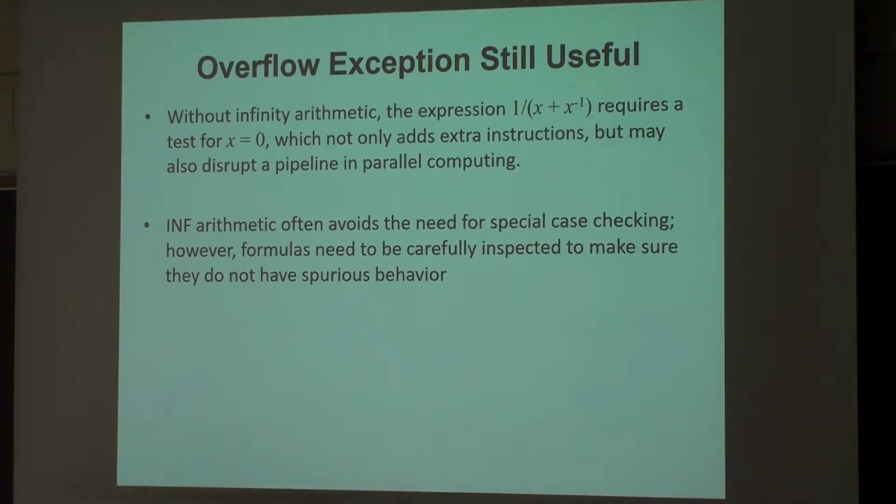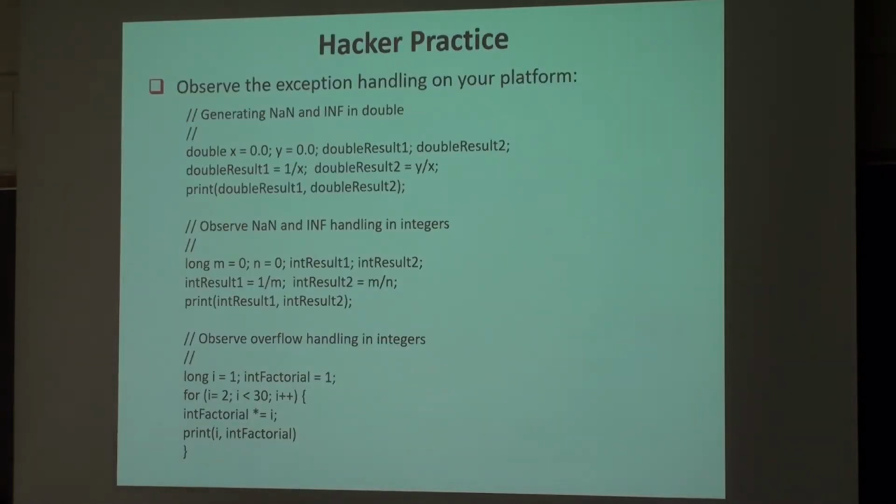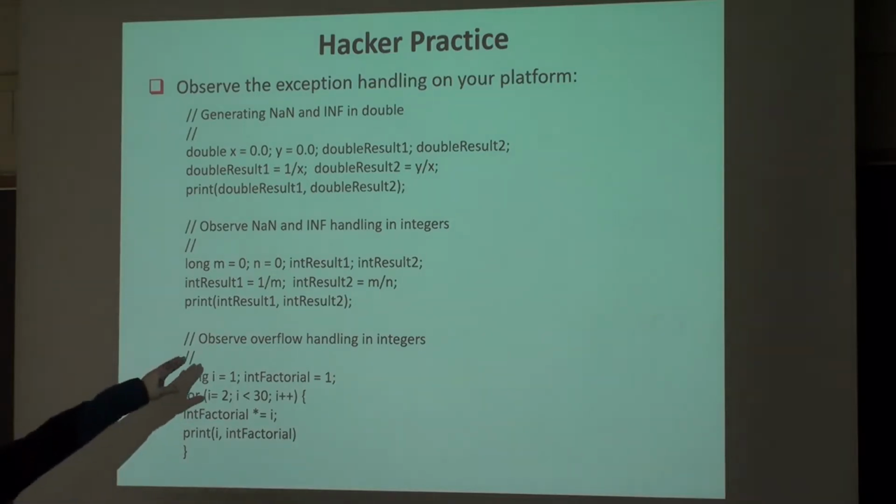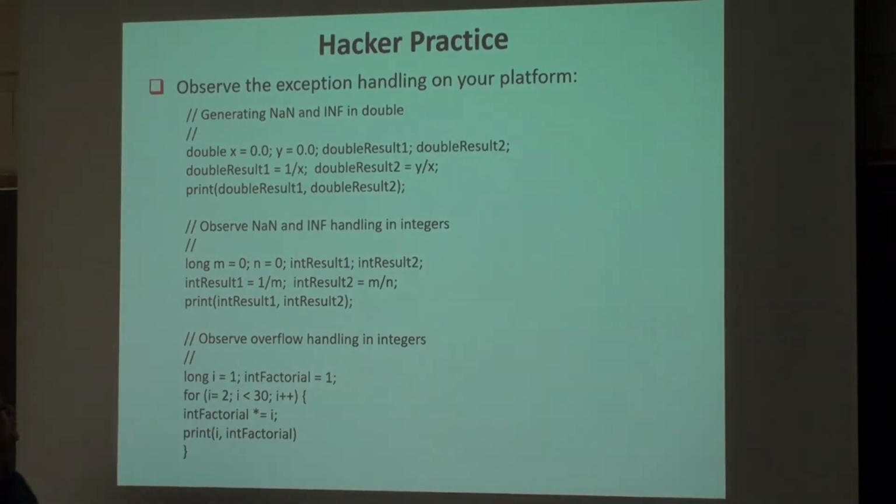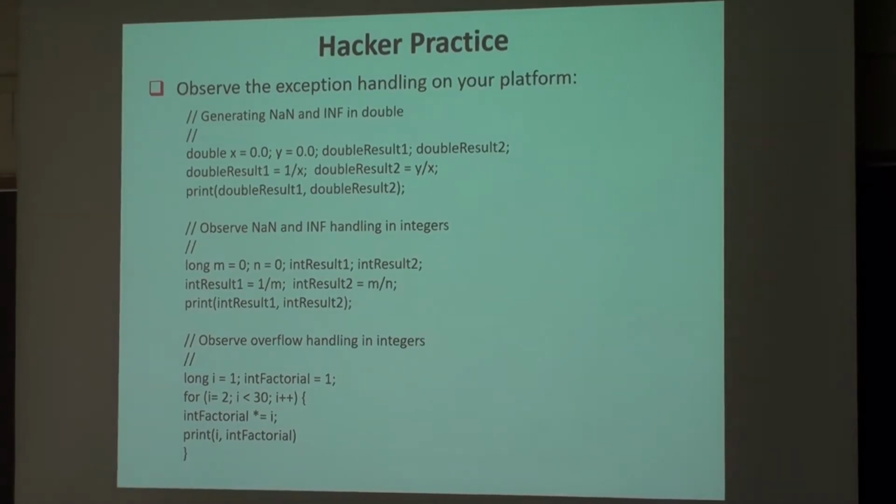So now let's try these three things on the platform and see how they are handled. The first is how not-a-number and infinity are handled in floating point. Second is in integers. I just mentioned you cannot do 1 divided by 0 directly, because that will give you a direct compiler error. Please try this. The third is how overflow is handled in integers. Let's program this.